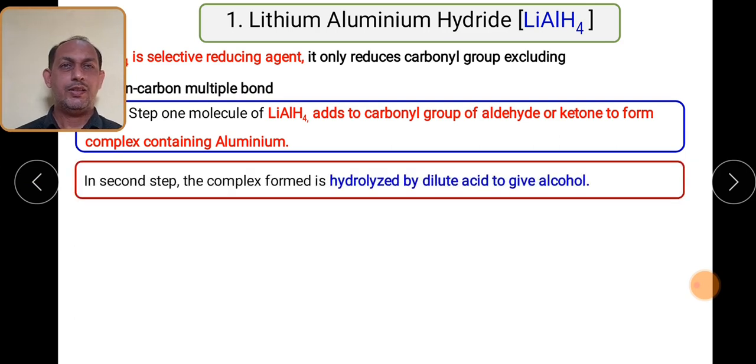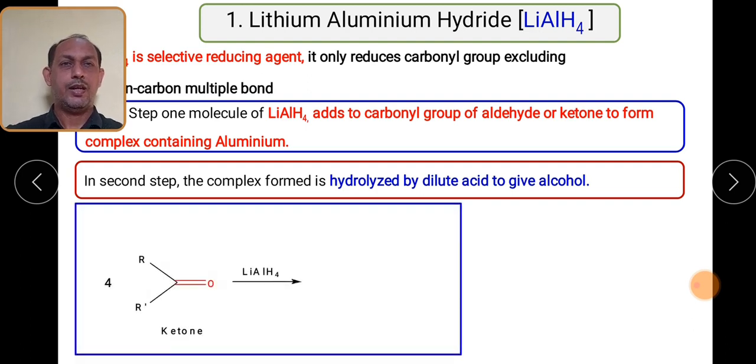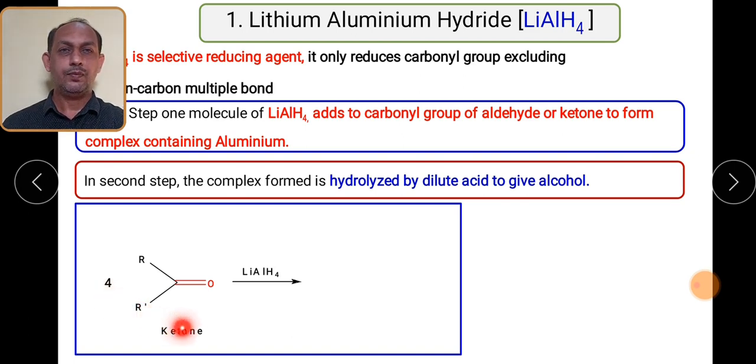In the second step, that particular complex is hydrolyzed by using dilute acid to give alcohols. So let us see how this two-step reaction takes place. We need to start with 4 moles of ketone reacting with lithium aluminum hydride in an anhydrous solvent. So what will happen?